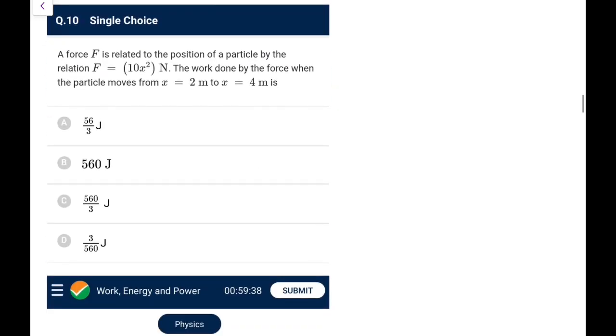Next one. Force is related to the position, so it's a variable force. F is 10x square. So work done will be given by the integration of F dx, 10x square dx from 2 to 4. The integration of 10x square will give you 10 x cube by 3 from 2 to 4.